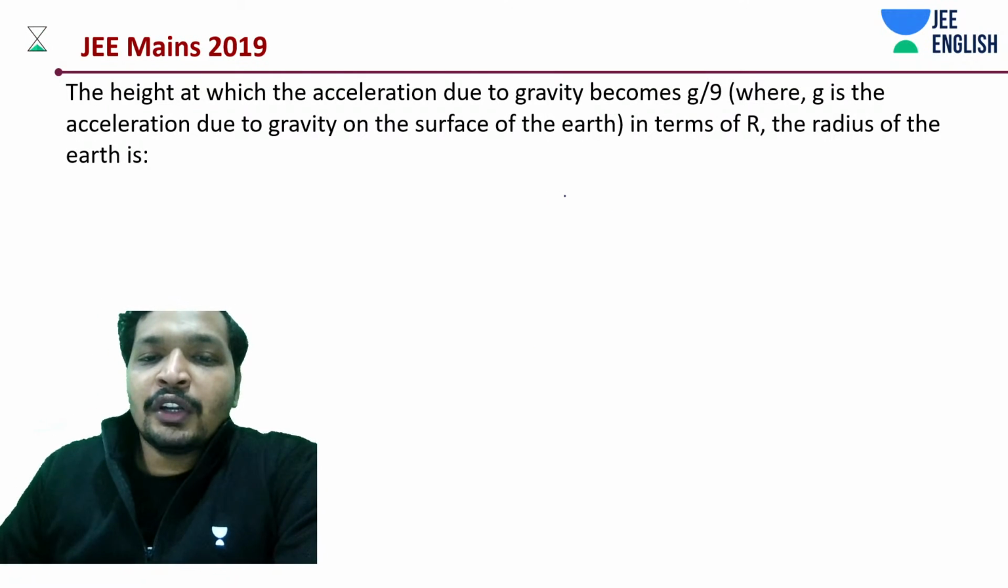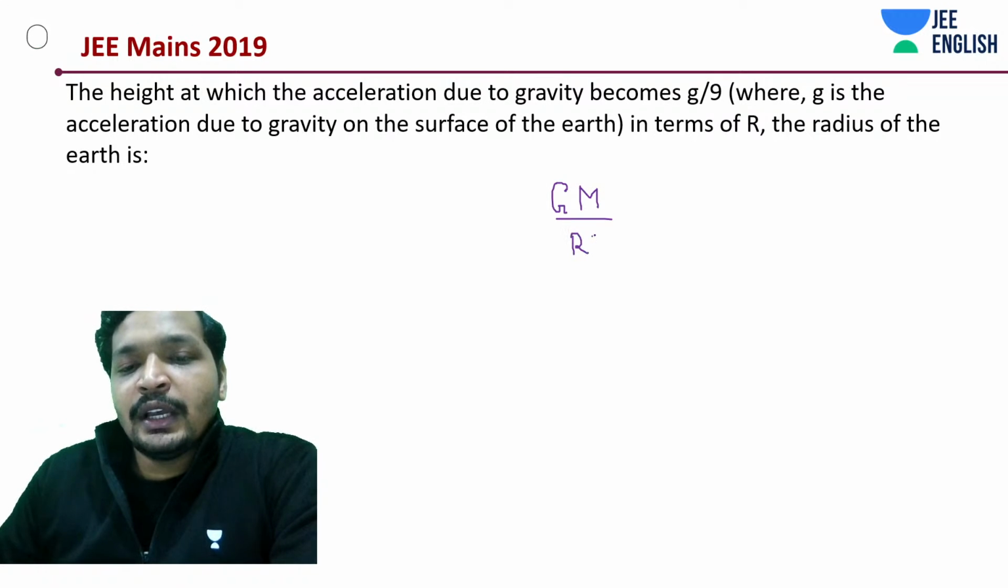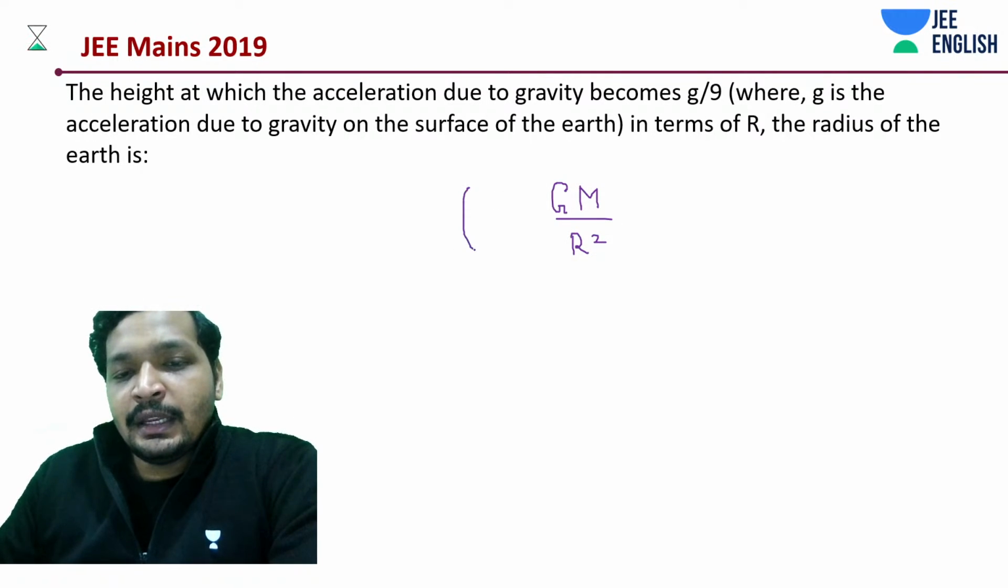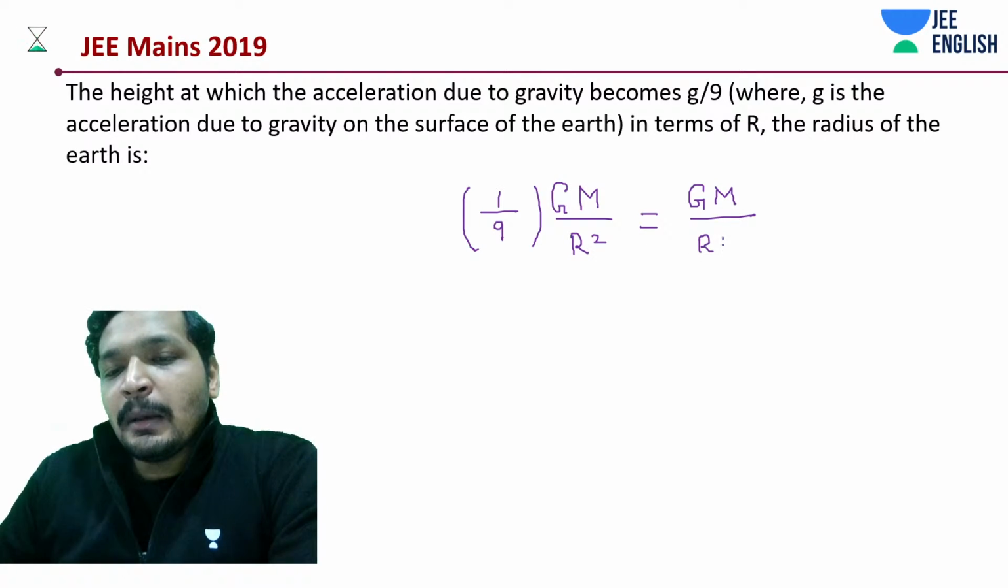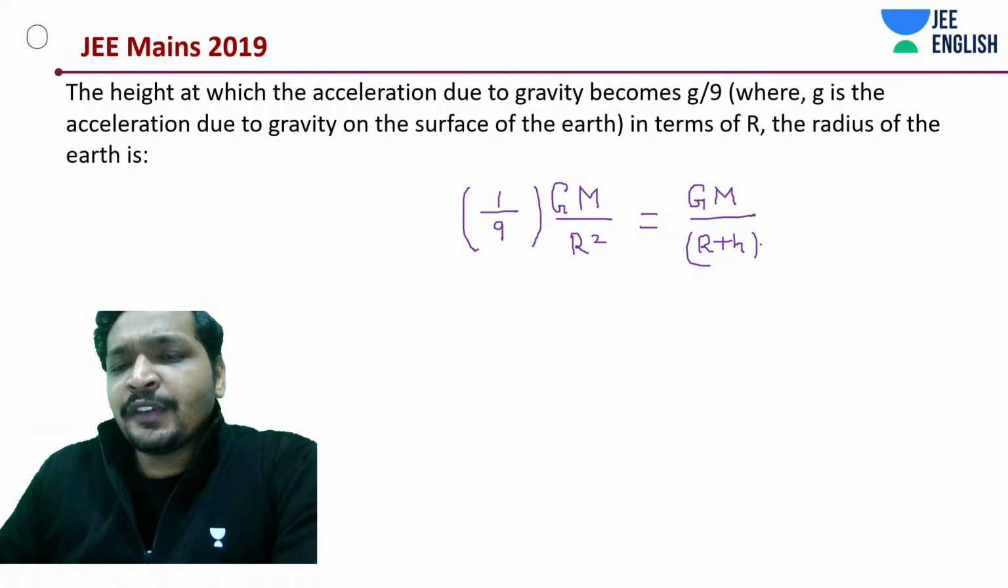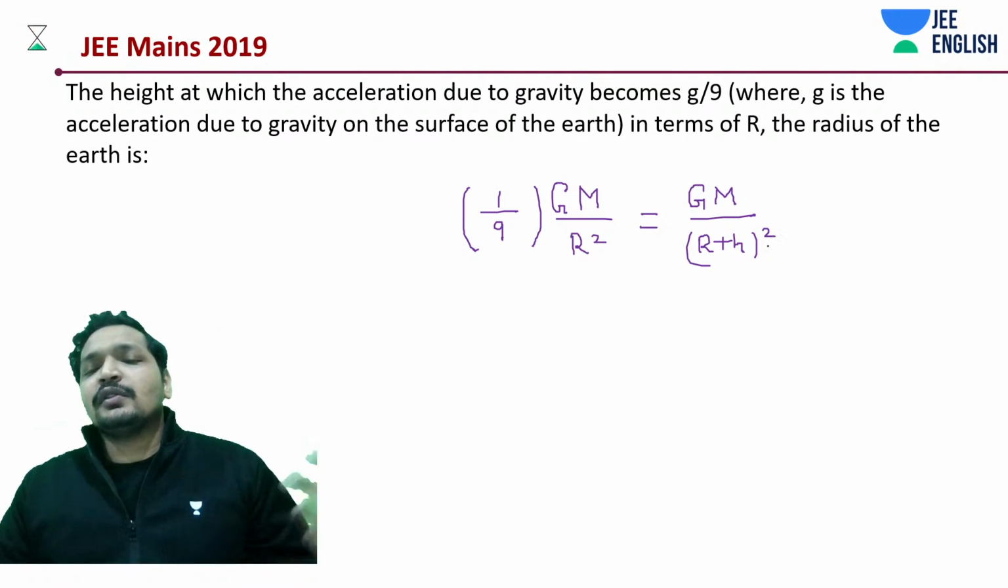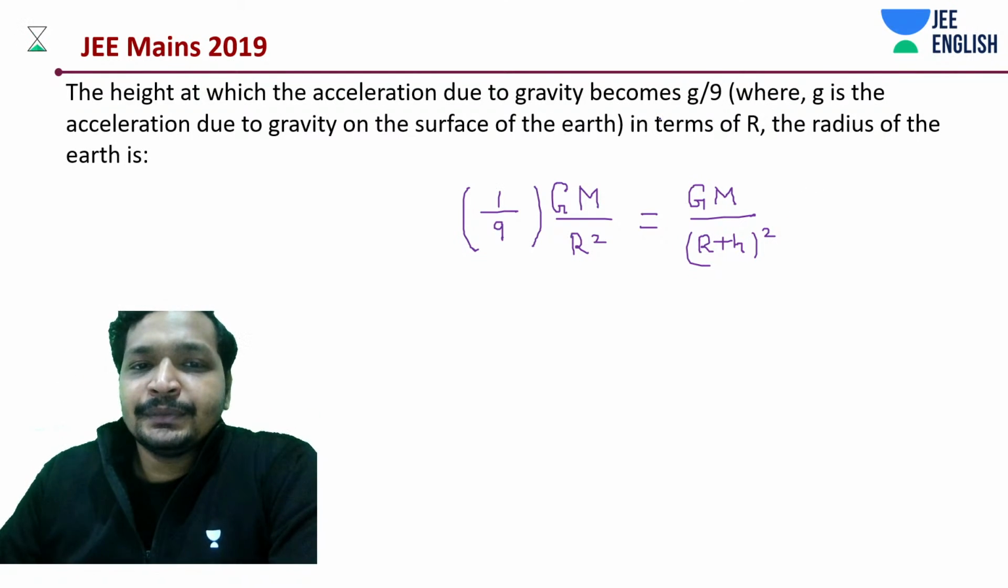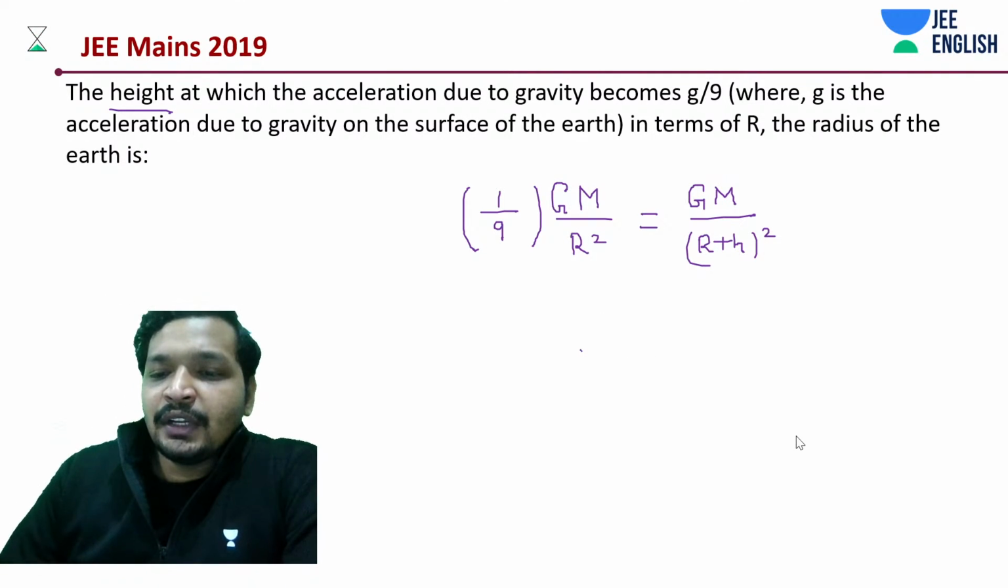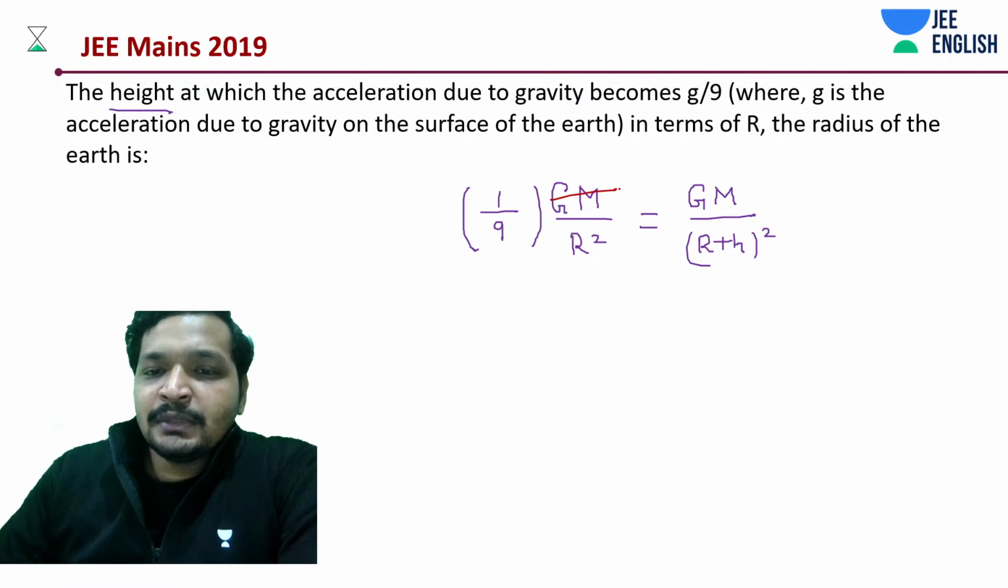Okay, so what do we have? We have Gm by R square into 1 by 9 is equal to Gm by R dash whole square. Gm by R dash whole square is how much? (R plus h) whole square. We are doing it in terms of h because we need to find out the height. Nothing else. And here Gm gets cancelled out.